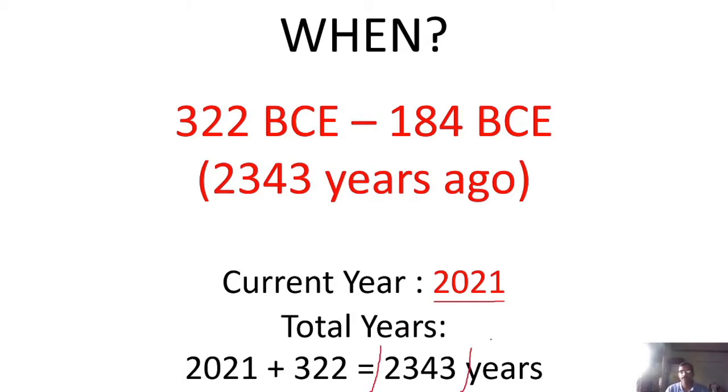Yes, and you can also say that this event happened 322 years before Jesus Christ. So even Jesus Christ was not born, so it's pretty old, don't you think? Now that answers the question when, and the timeline is always a good reference to understand history. So now we have a reference, and accordingly we can go ahead with the second question.